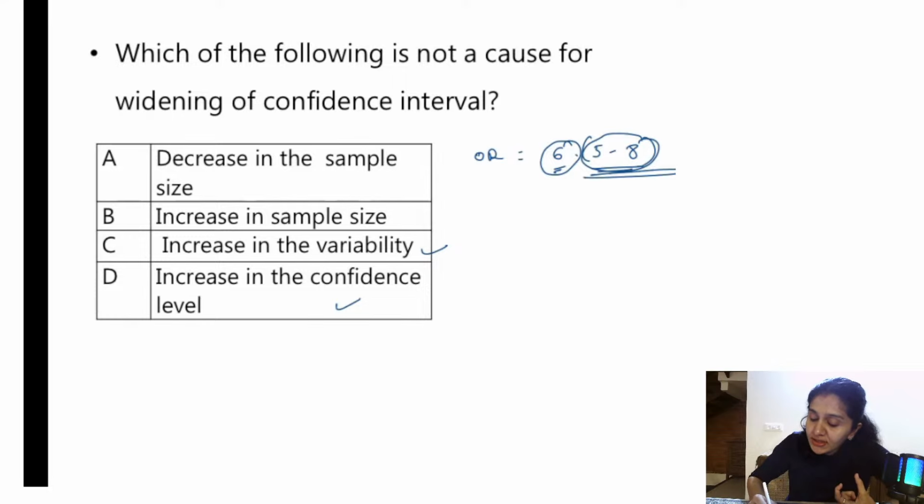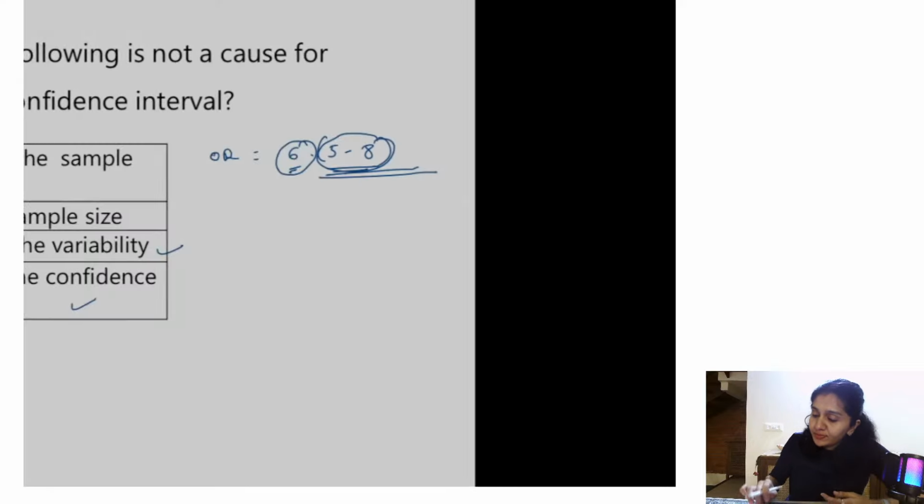So the answer is increase in sample size. If there is increase in sample size, it doesn't cause widening of confidence interval, it actually narrows confidence interval. So that is what you need to remember. So studies should take more sample size so that the limit is also narrow. Okay, the limit is where the actual value lies.